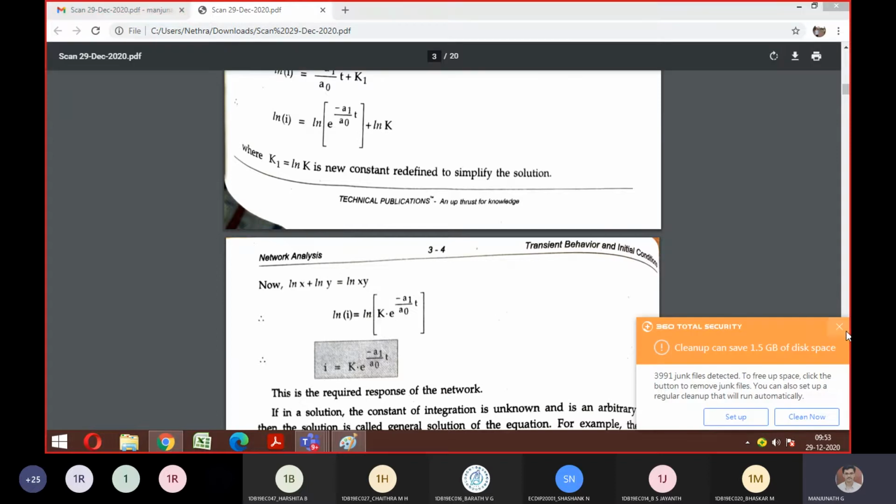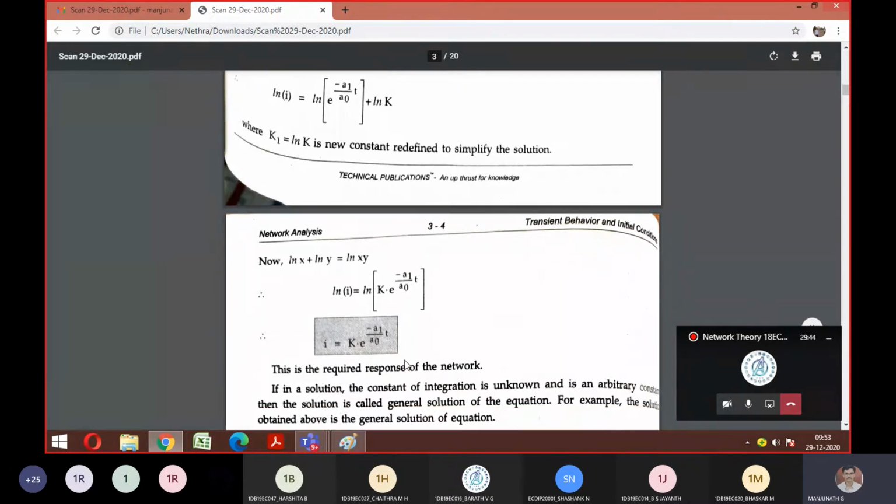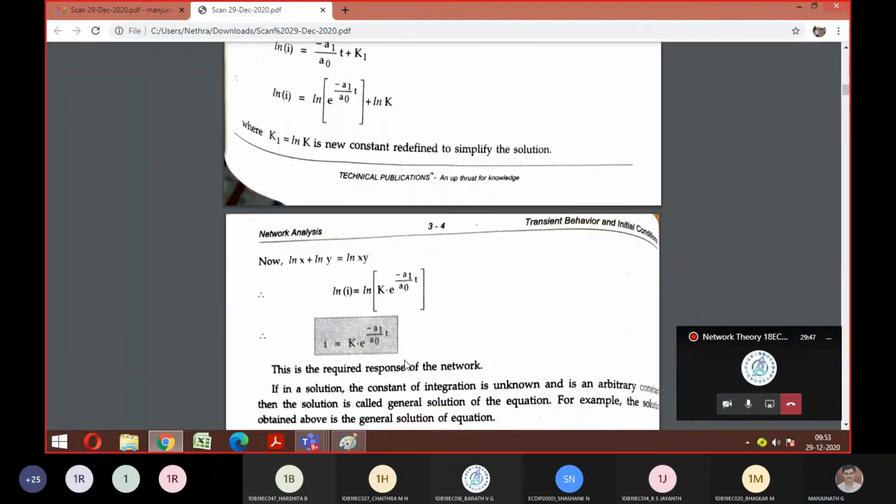Is it fine to everyone? Is it done till here? Any doubts? Okay, so whatever you got here is called a general solution. What was the topic here? Do you remember? I told the heading as general and particular solution with respect to homogeneous and non-homogeneous. So the equation you obtained for I is called your general solution or general equation.